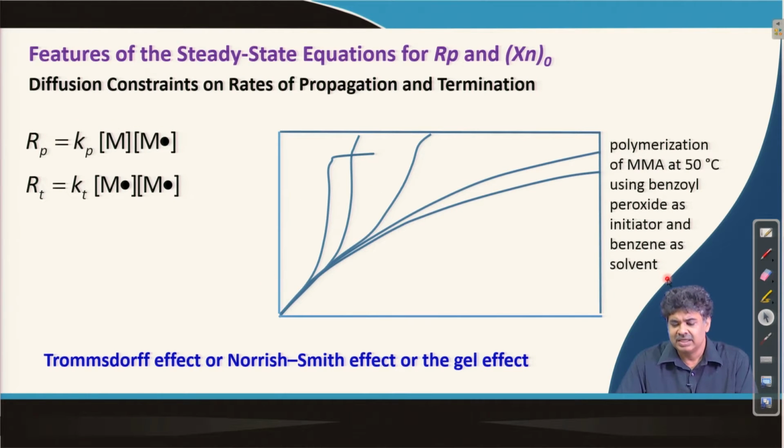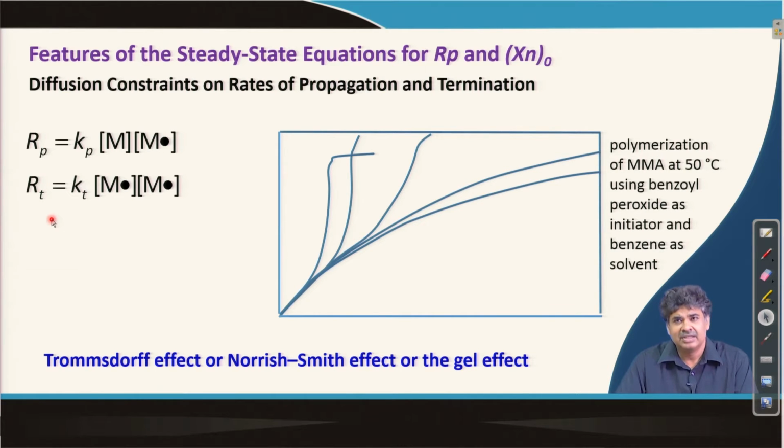Now, we learned in the last lecture that when the conversion of a radical chain polymerization is high, the termination reaction actually becomes lower and lower, because the termination reaction becomes diffusion controlled because of the large size of the propagating radical and high viscosity of the reaction medium.